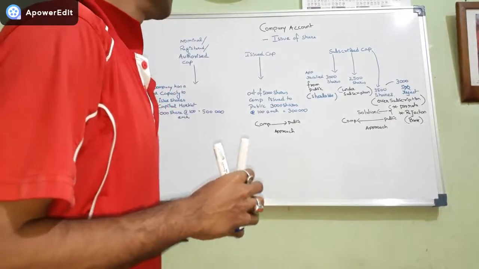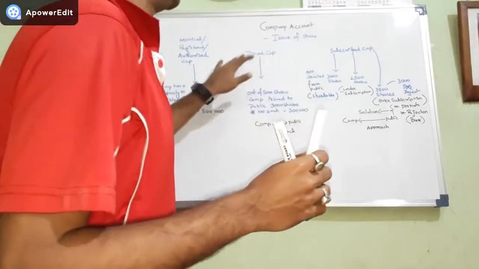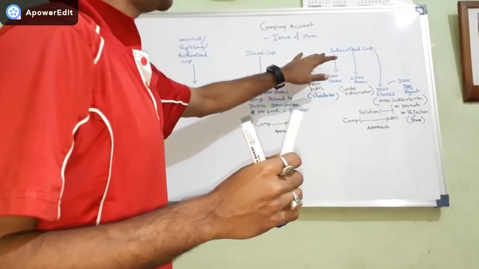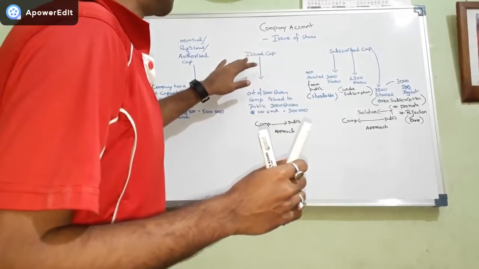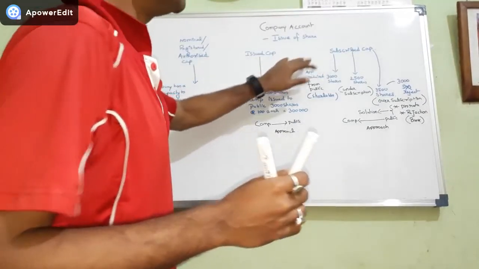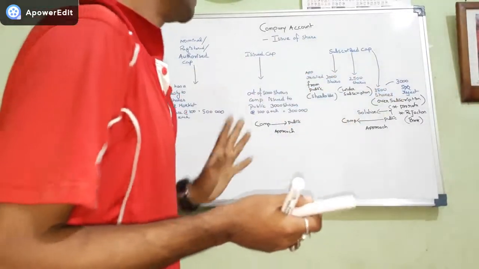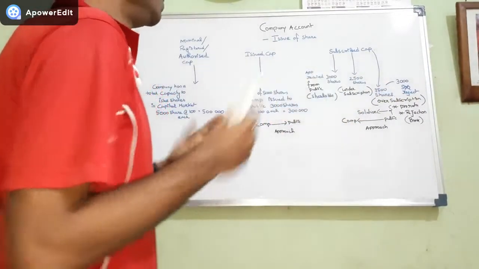So we have learned that issued capital can be equal to subscribed capital, issued capital can be less than subscribed capital, and issued capital can be more than subscribed capital. If issued is more, then it is under subscription. If it is less, then it is over subscription, and when it is equal, it is balanced.